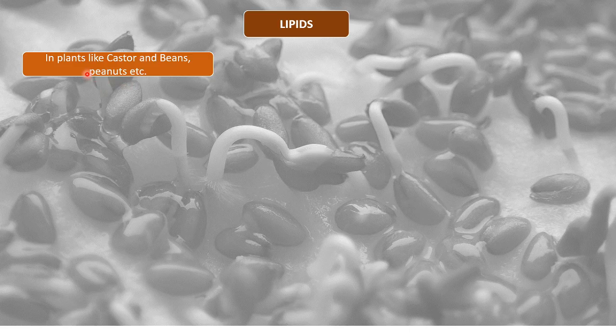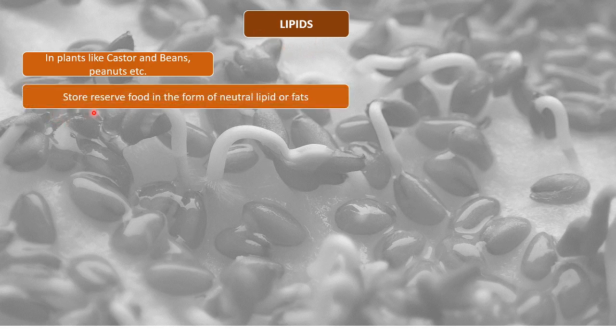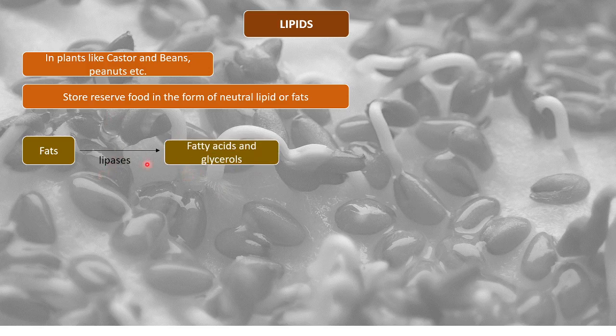We know plants that give oil, right? So all those oil plants have reserve food material in the form of lipids. These plants store reserve food in the form of neutral lipids or fat. We call it neutral lipid or fat as the reserve food material. And how does it get mobilized? Fats get converted to fatty acids and glycerol in the presence of the enzyme lipase. What lipase does is it breaks fat.